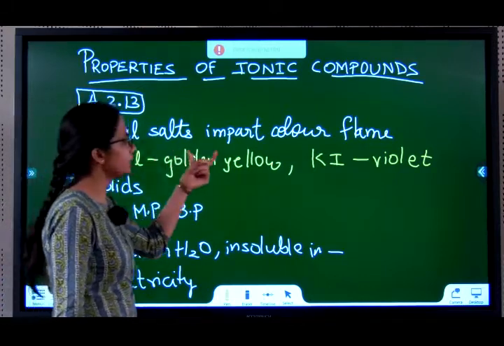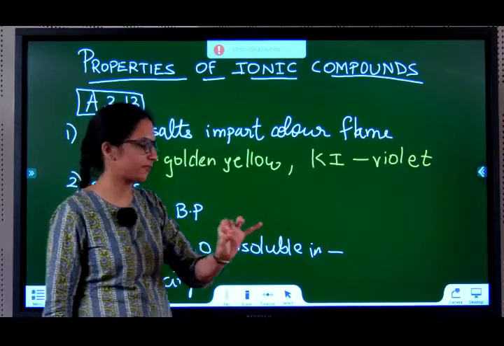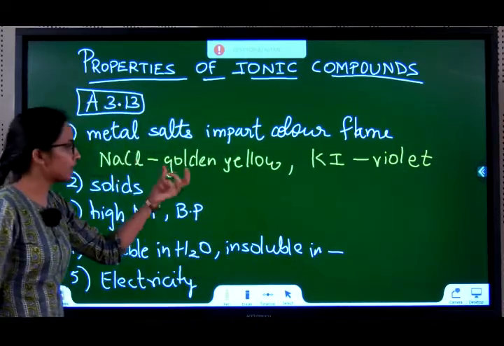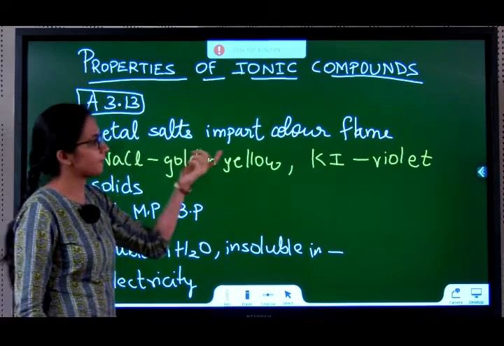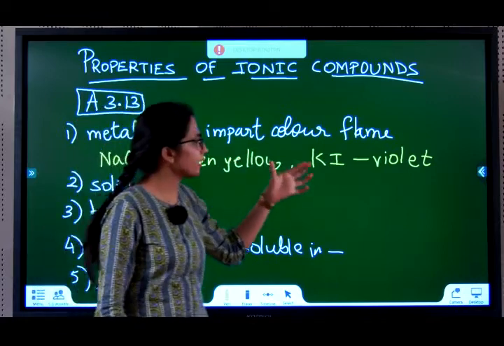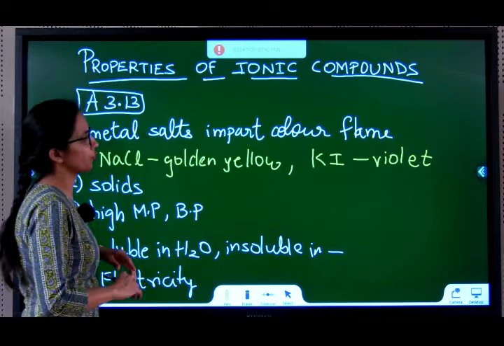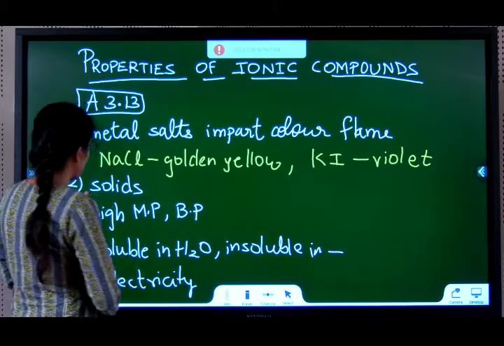Few metal salts impart colored flame. It has its own characteristic flame color. So if it's golden yellow, you can say it's NaCl. If the flame color is violet, you can say it's KI. There are few other compounds that impart color and you need to know. It's given in the notes. Go through the notes for the colors.